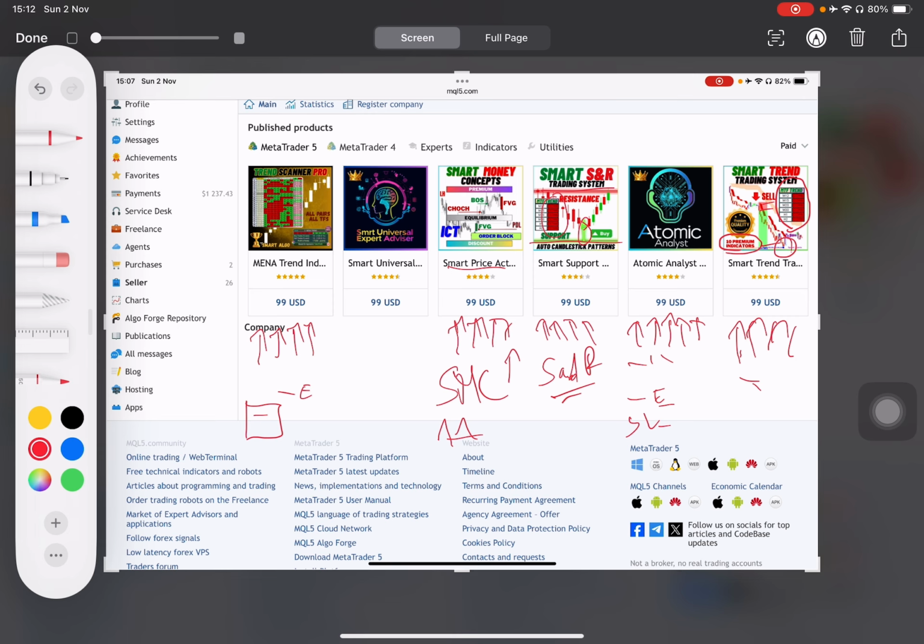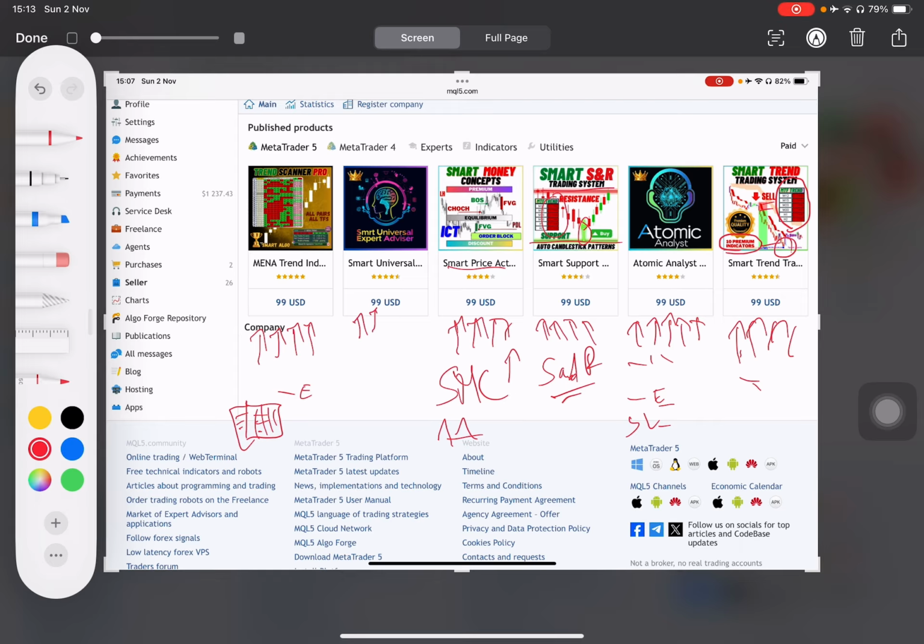Imagine you attach this scanner to one chart, and you will see everything, all the pairs, what's going on inside of all the pairs, and not only on the pairs but on the time frames of those pairs, what kind of trend, where the trend is going. This will help you so much and makes your trading a lot easier.